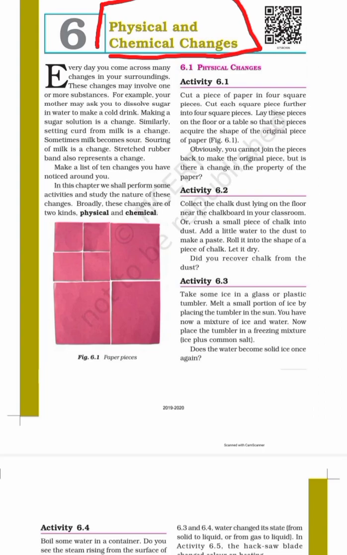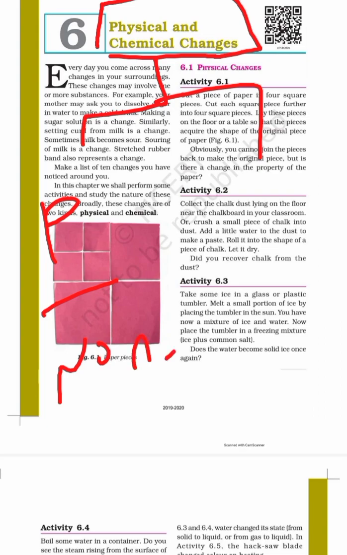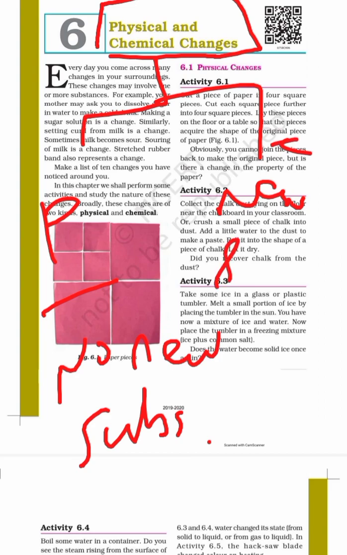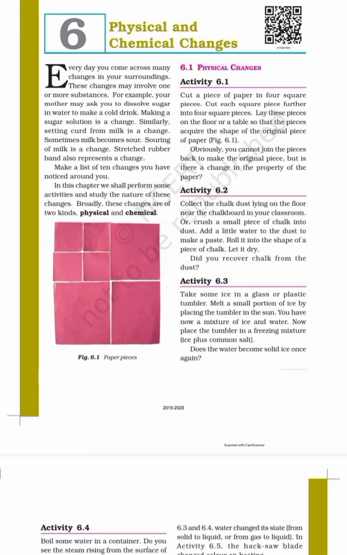The best example is you can make ice from water, or you can say water to water vapor is a physical change. And what is chemical change? Where new substances are formed. New substance itself is formed, that is called chemical change. So let me just tell you, physical change means where no new substance is formed, and in chemical change a new substance is formed.